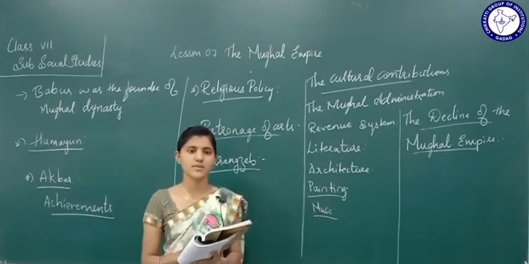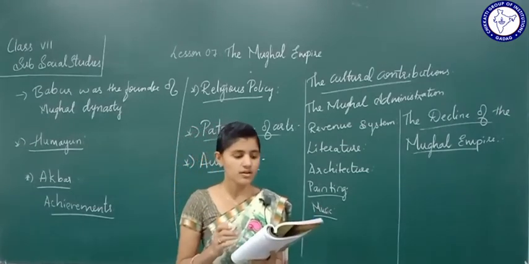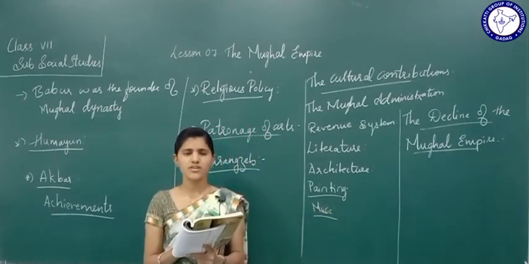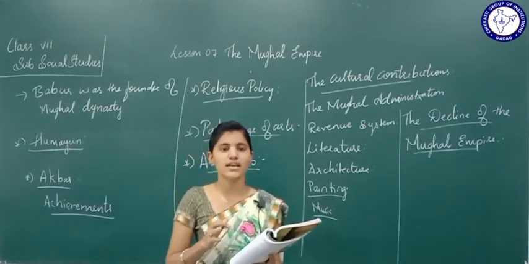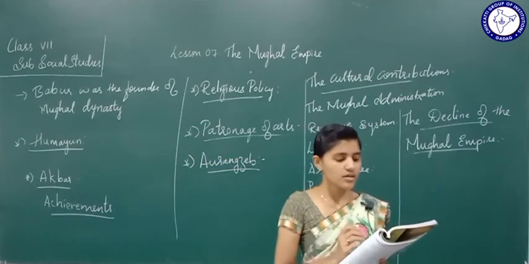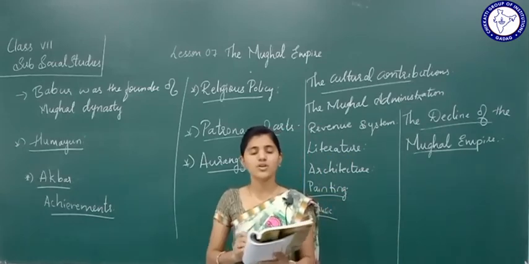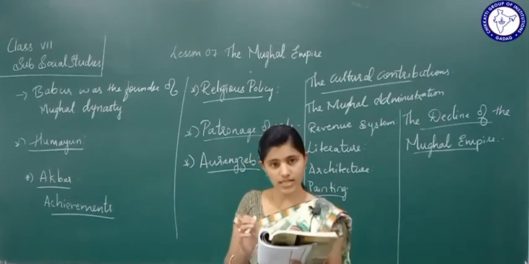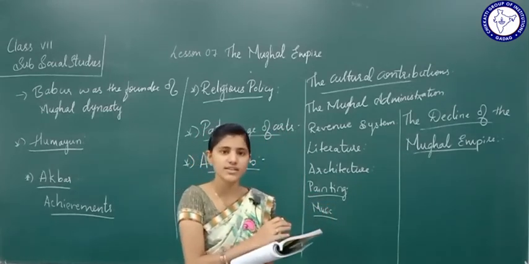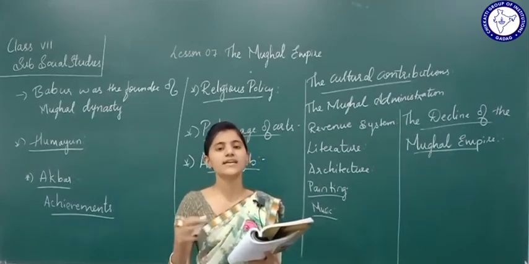The chieftains became corrupt. Intense fighting took place among the claimants to the throne. The provincial governors took advantage of the situation and declared their independence.